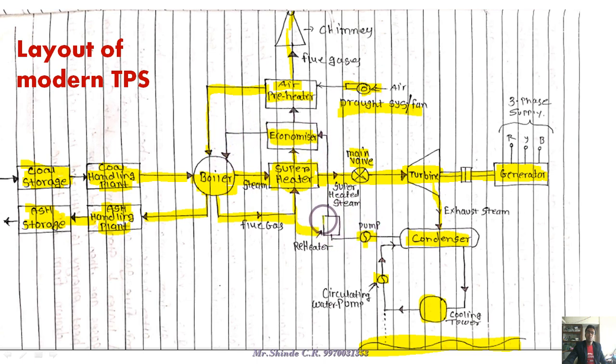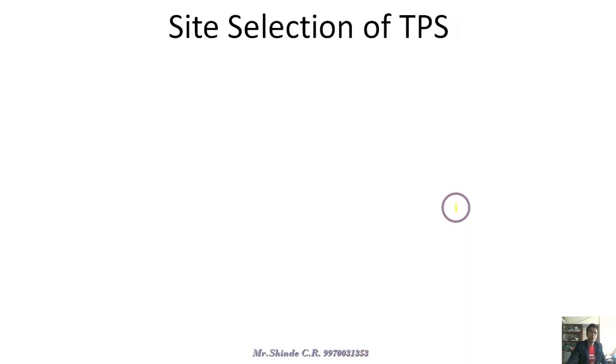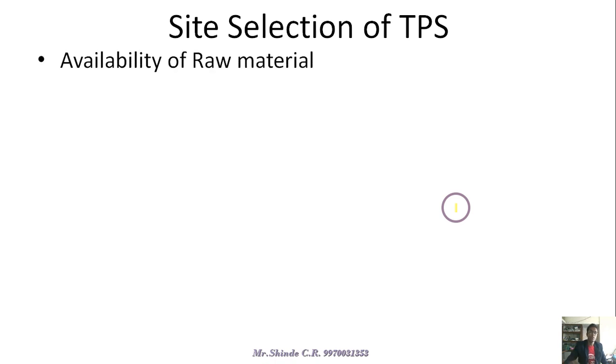There is another process, which is nothing but the reheat. We have already studied the reheat cycle, so a reheater is available in between. Okay, an economizer is nothing but a heater, and it gives the water then to the boiler process. Okay, so in this way we have studied the whole system, the layout of modern thermal power plants.